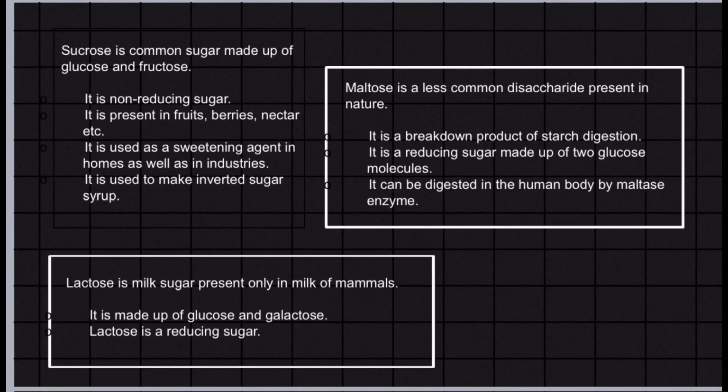Maltose is a less common disaccharide present in nature. It is a breakdown product of starch digestion. It is a reducing sugar made up of 2 glucose molecules, and it can be digested in the human body by the maltase enzyme.